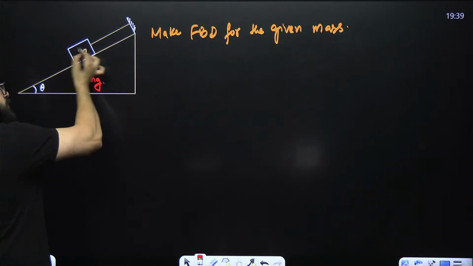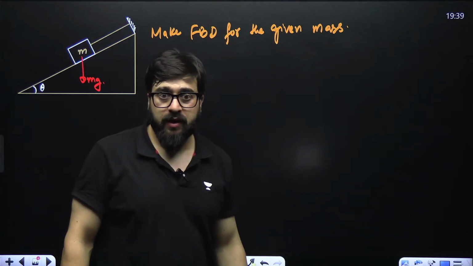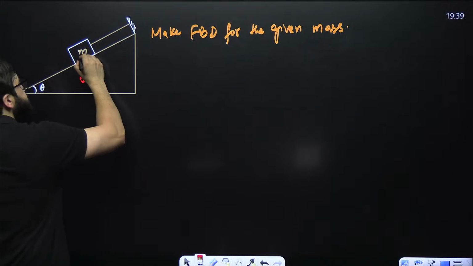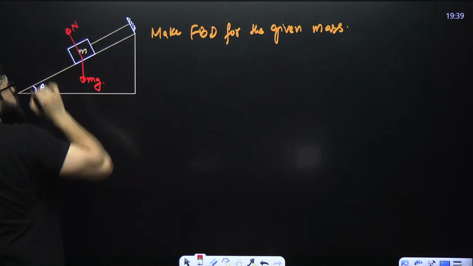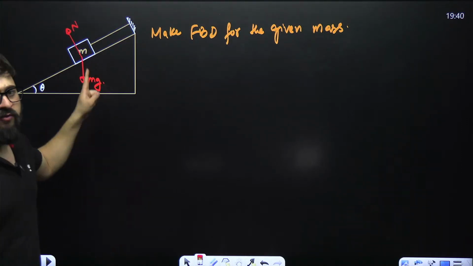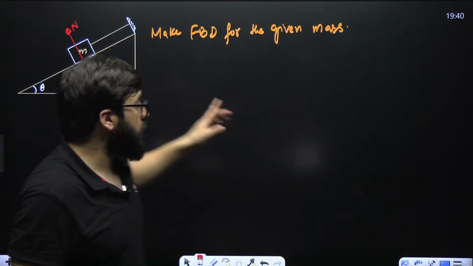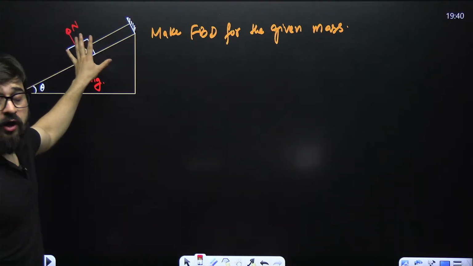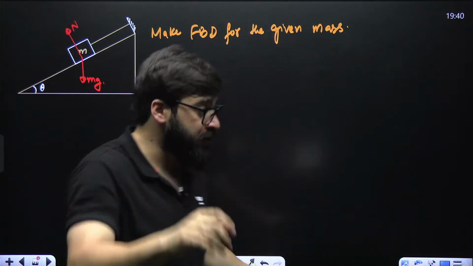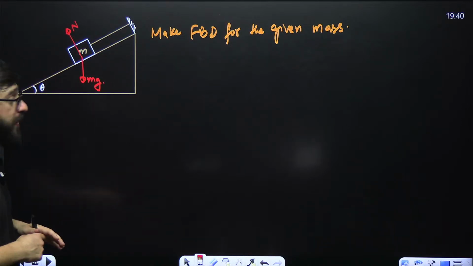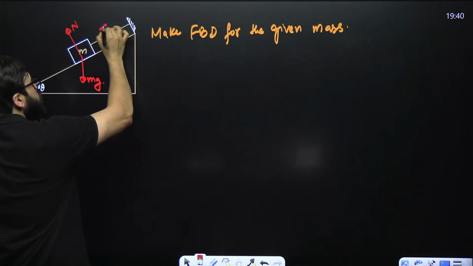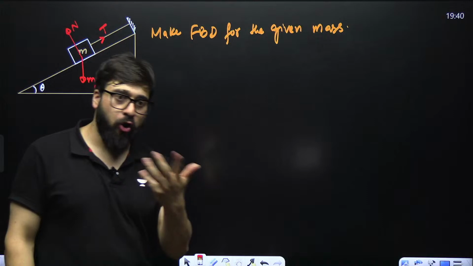Sir, this surface and block are in contact with each other. So they apply the normal force on each other. Can I say on this mass, in the upward direction, normal force will be N. I know on this surface also normal force will be there. But since we are talking about this mass, we'll have to make sure that we draw the forces on the mass only, not on this surface. This is one force, this is another force. And here you have got a rope. So in the rope, we know that there will be tension. If there is a rope, we say there is tension.